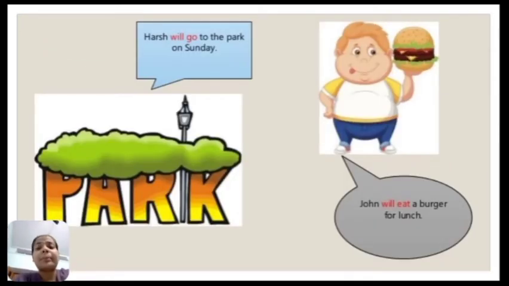Here are some examples related to simple future tense, like Harsh will go to the park on Sunday. Yes, here in this sentence, Harsh intends to do the action. Harsh will pay a visit to the park on Sunday. So the action is already decided for the future. John will eat a burger for lunch. It is talking about a promise, or something which John has already decided.